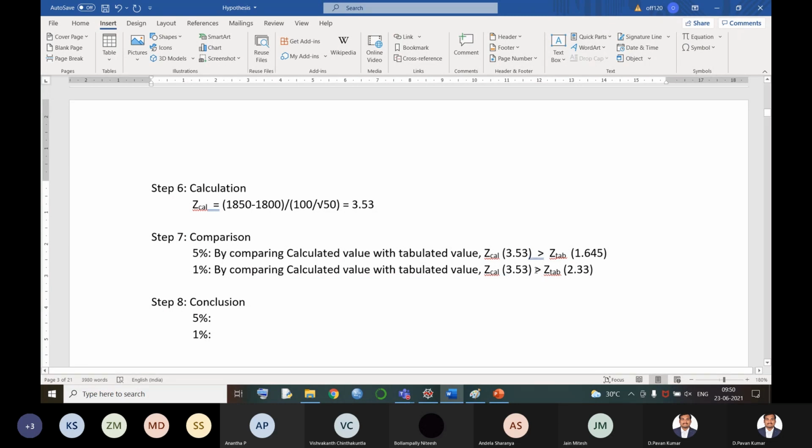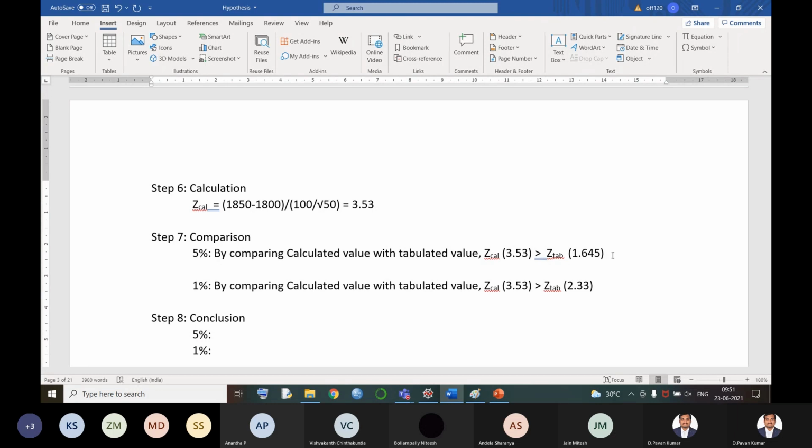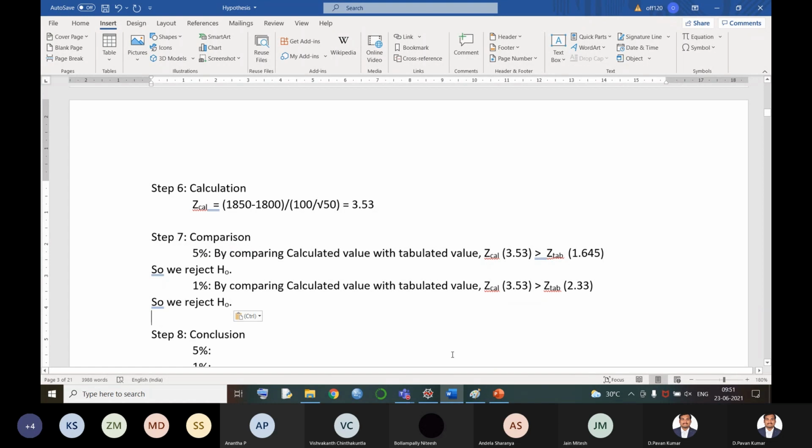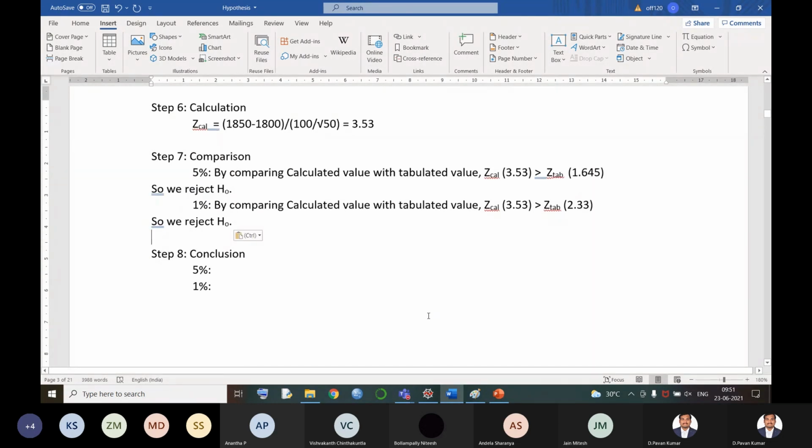Greater than means what? What did I tell you? Our answer should be less than tabulated, then only we accept H naught. That means if our answer is greater than the tabulated, then what do we do? Simply, we reject H naught. This is the conclusion at 5%. And the same thing is followed at 1% also, because in both cases our answer is greater than the tabulated value.